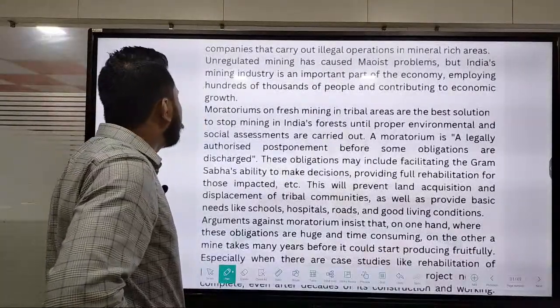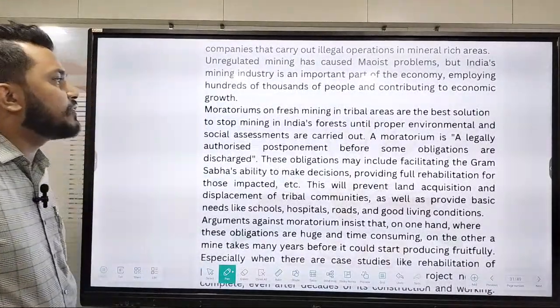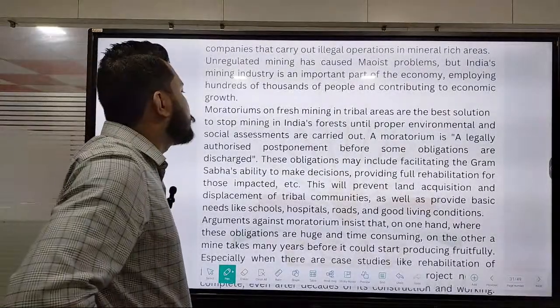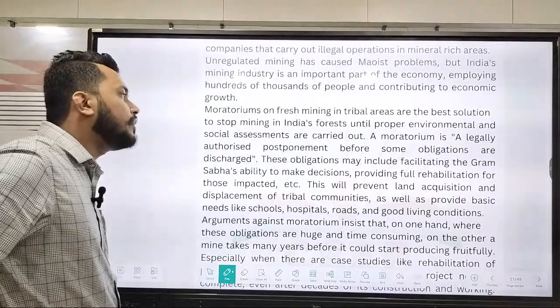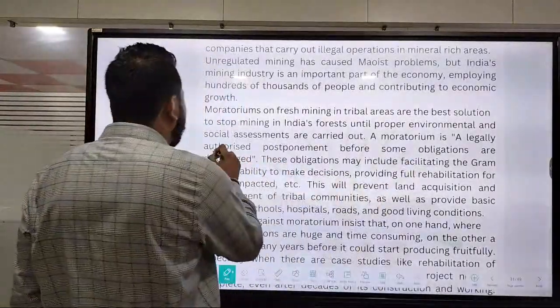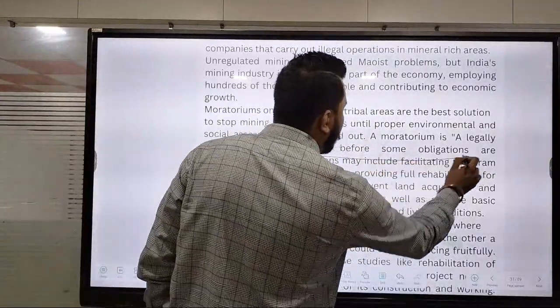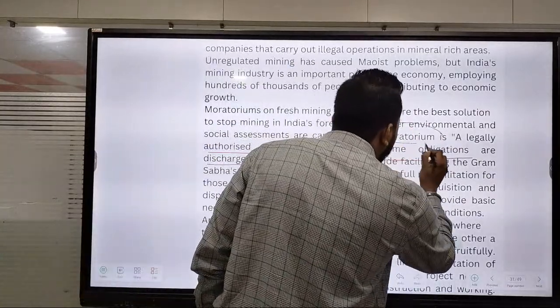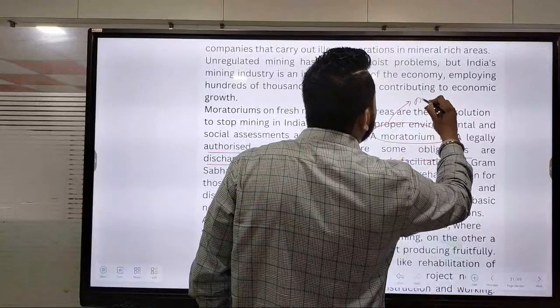Then if I come to this one: moratoriums on fresh mining in tribal areas are the best solutions to stop mining in India's forests until proper environmental and social assessments are carried out. Okay, so a moratorium is a legally authorized postponement before some obligations are discharged. This we have to understand well, that what it basically means, moratorium.